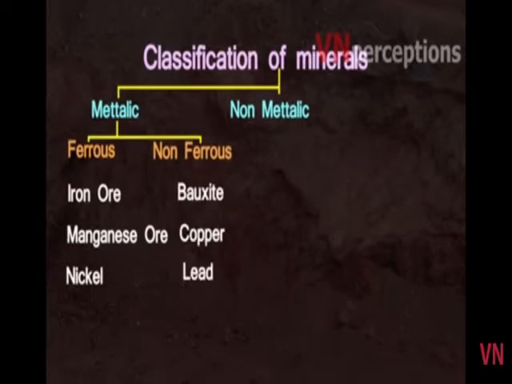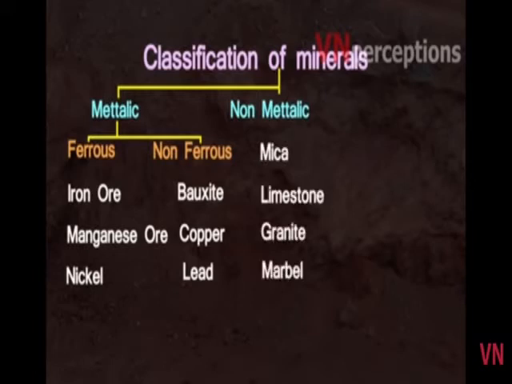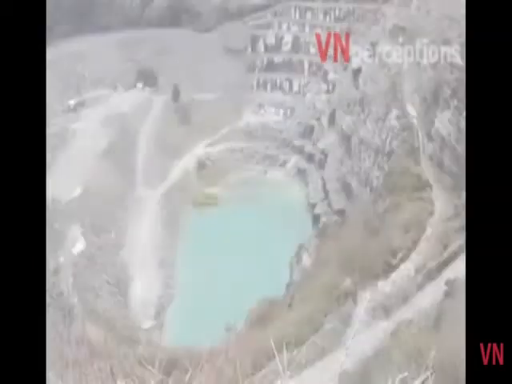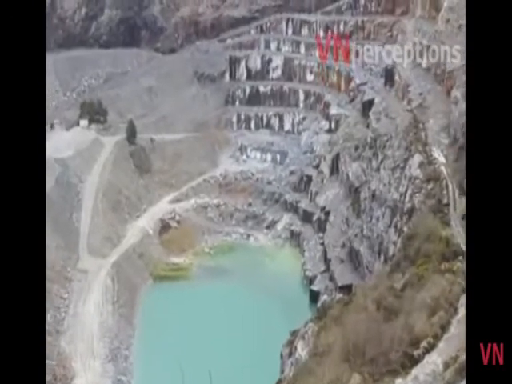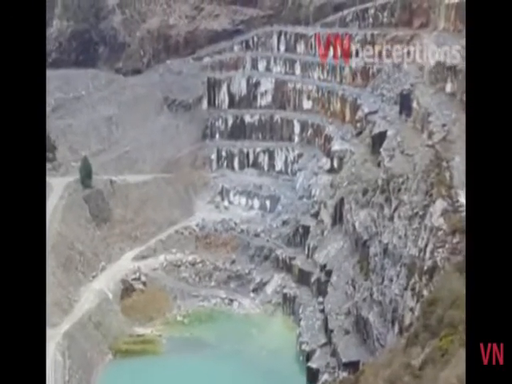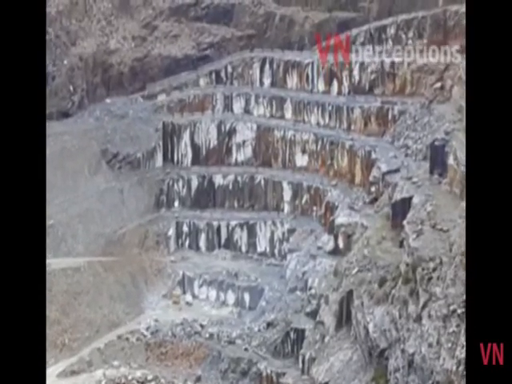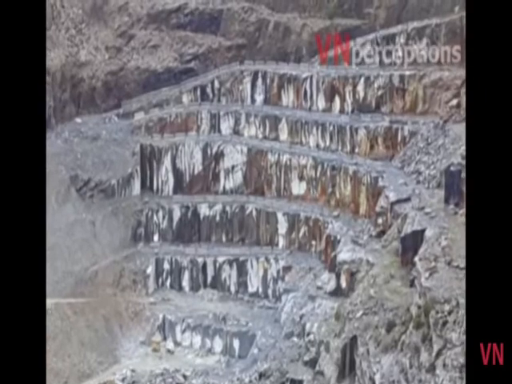Similarly, among the non-metallic minerals, the first ones in India are mica, limestone, granite, marble, etc. Then there is one more category of minerals known as energy minerals, and this will have coal, mineral oil, natural gas. So, where are these minerals found? Minerals are usually found in ores. The term ore is used to describe an accumulation of any mineral mixed with other elements.